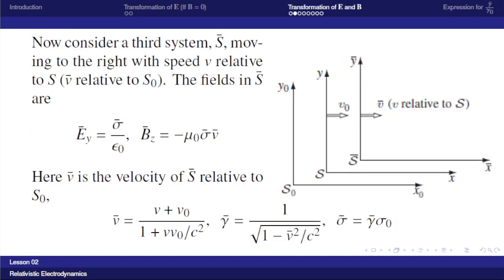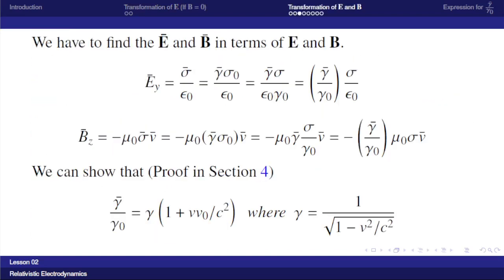So putting that here, it becomes gamma bar sigma by epsilon 0 gamma 0. That is gamma bar by gamma 0 into sigma by epsilon 0. Sigma by epsilon 0 is Ey. So Ey bar is related to Ey. Now we have to evaluate this bracket, that is gamma bar by gamma 0.